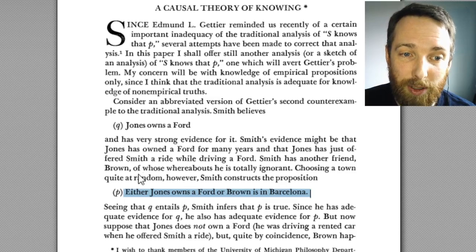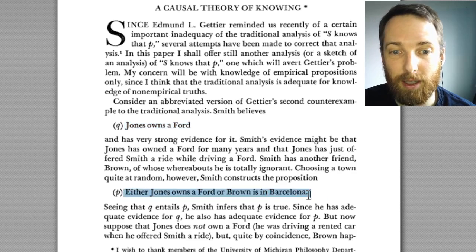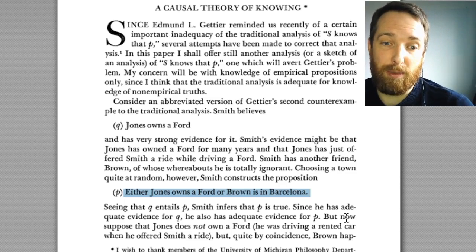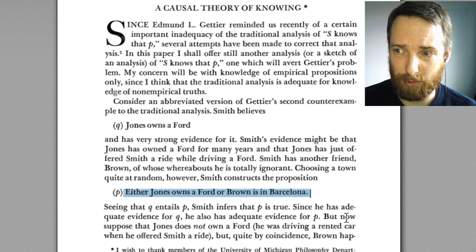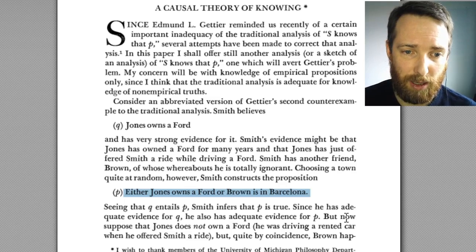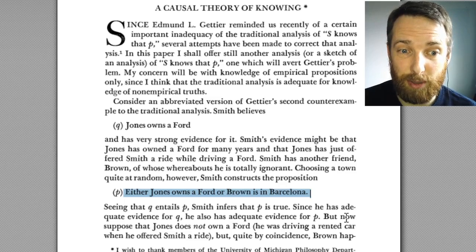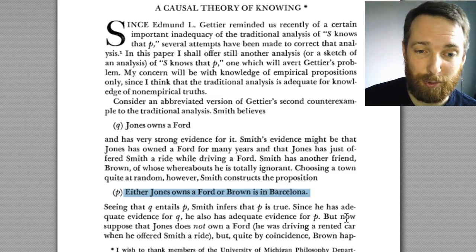Seeing that Q entails P, Smith infers that P is true. So because Smith believes this thing, he comes to believe this thing. Gettier says, and Goldman agrees, that means he's justified in believing P, at least in this article. As it turns out, P is true. But the reason P is true isn't that Jones owns a Ford. The reason is that Brown is in Barcelona. But Smith had no idea about that. So it looks like we have a justified true belief, but not knowledge.